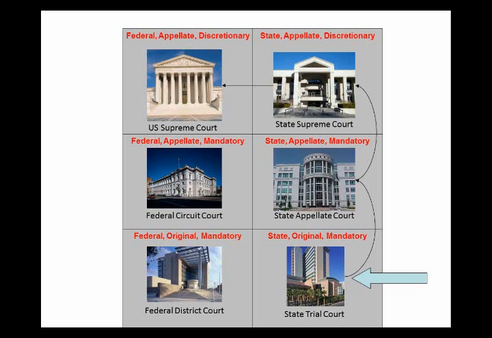In the state court system, though, there is one final avenue for appeal, which is to the United States Supreme Court. But this bridge from the state court system to the federal court system is only available in cases where there is a federal question at stake. The Supreme Court will refuse to hear cases from the state courts if they have no federal questions involved, or if the state court has what is called independent and adequate state grounds for making the decision.